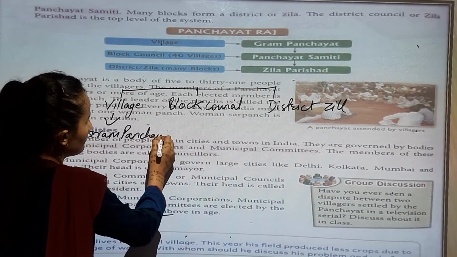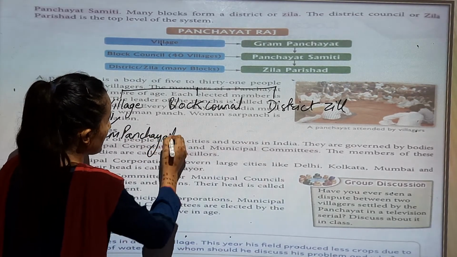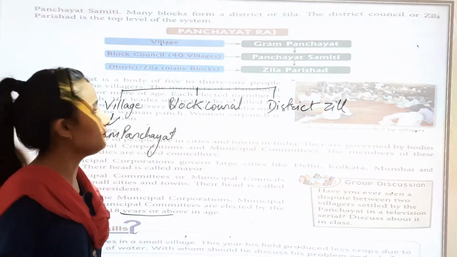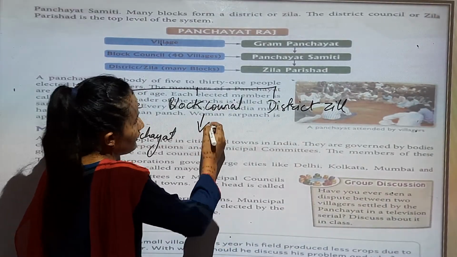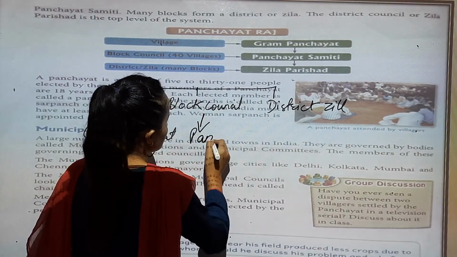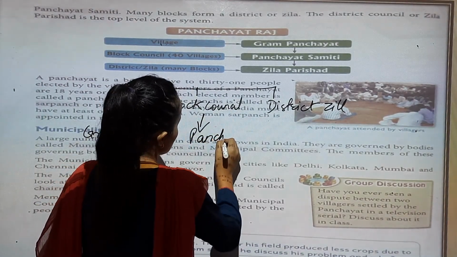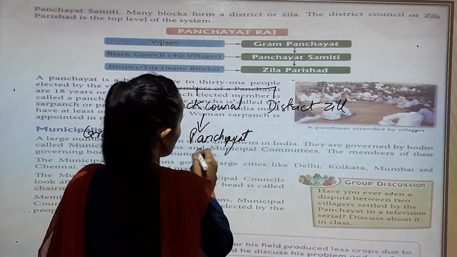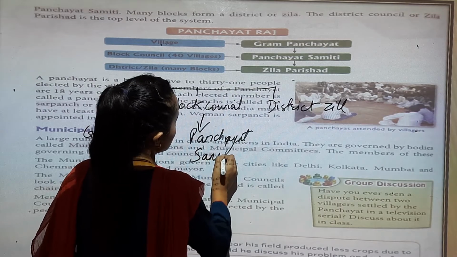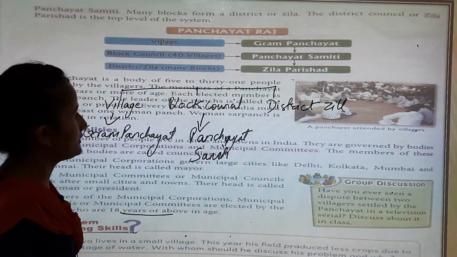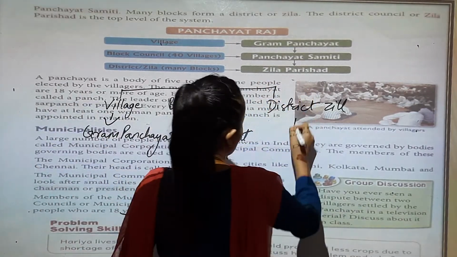There, what is the governance? Gram Panchayat. In a block council there are 40 villages. In one block council, 40 villages. What do we call it? Panchayat Samiti. And in district, jilla, you can see Zilla Parishad.